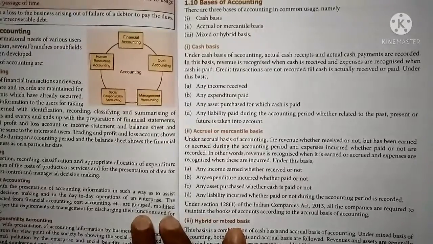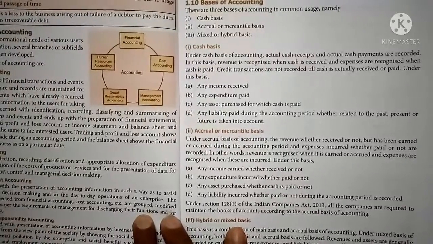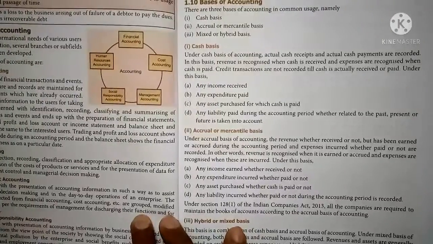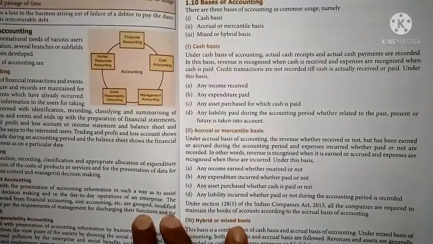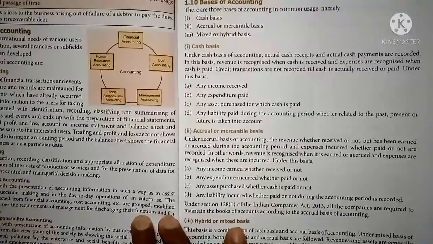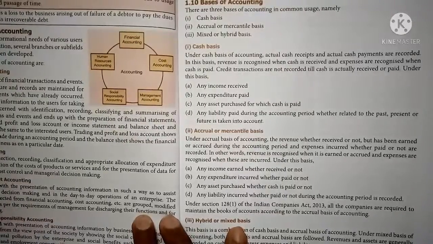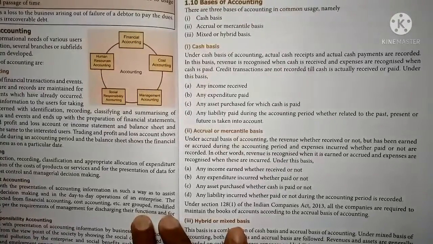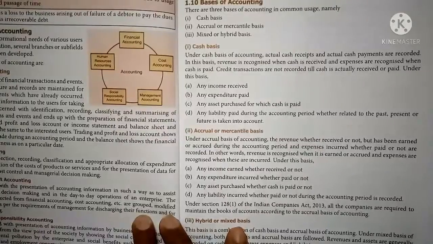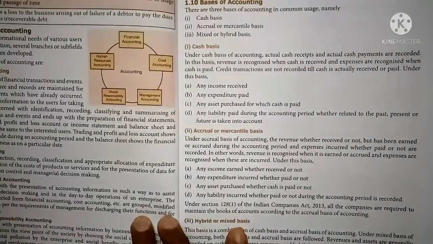Basis of accounting. There are three bases of accounting to be followed in the accounting system of bookkeeping: cash basis, accrual or mercantile basis, and mixed or hybrid basis.